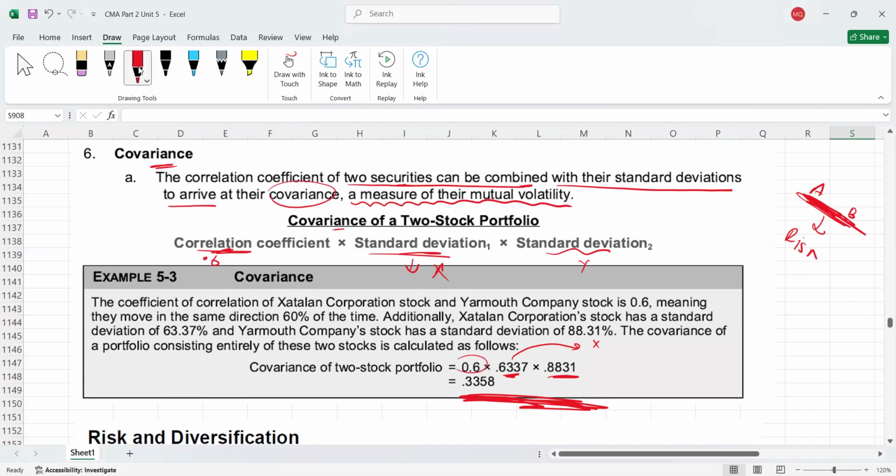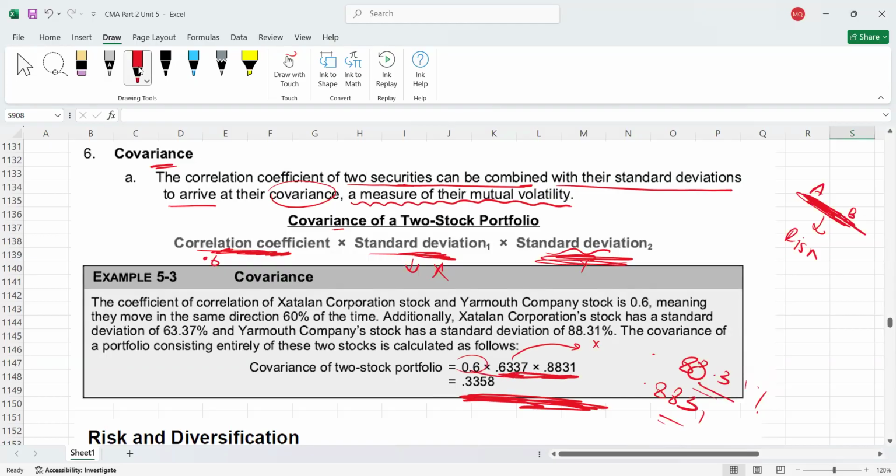So we'll take the correlation coefficient, which is 0.6, multiply by the standard deviation of the first, 63.37%, that is 0.6337 if you remove the percentage, and multiply by the standard deviation of the second investment, 88.31%, which is 0.8831 if you remove the percentage.